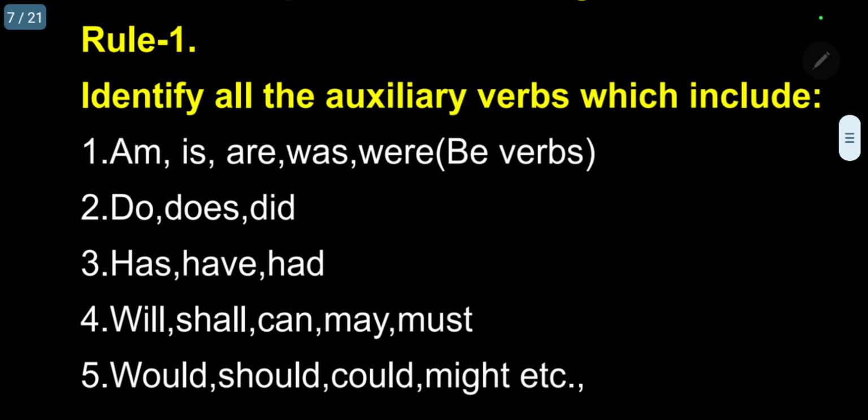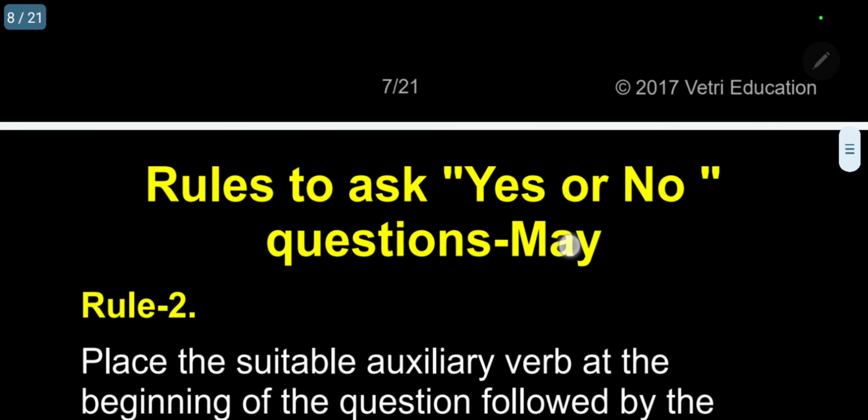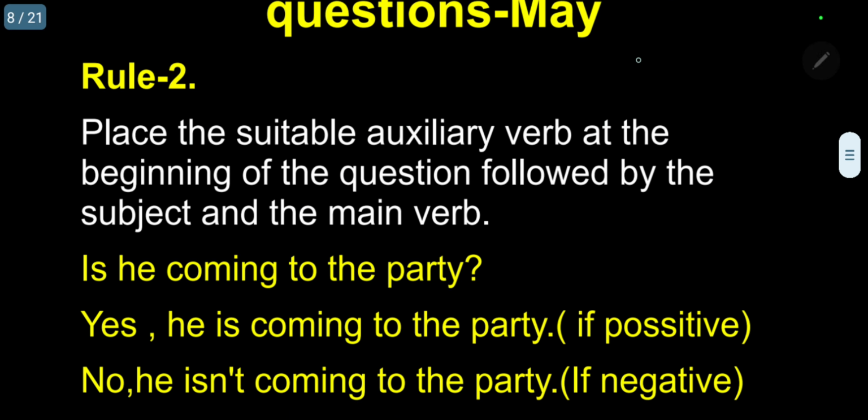That means we have to use these auxiliary verbs at the start. Okay. Rule 2. Place the suitable auxiliary verb at the beginning of the question, followed by the subject and the main verb. This is very important. You should be very careful with the subject and main verb when you are forming a sentence.